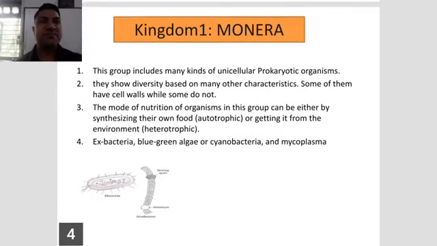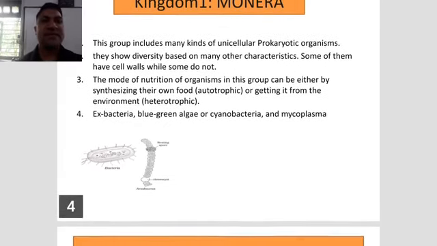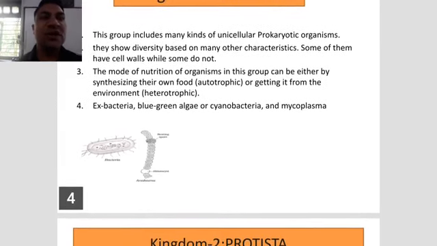So number 1 kingdom, Monera. This group includes many kinds of unicellular prokaryotic organisms. Then they show diversity based on many other characteristics. Some of them have cell walls, while some do not have. The mode of nutrition of these organisms can be either by synthesizing their own food, autotrophic, or heterotrophic.